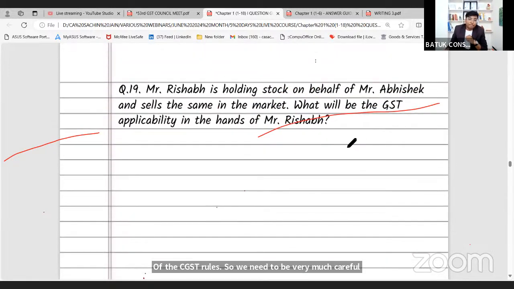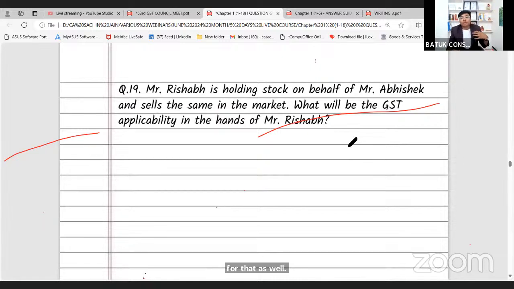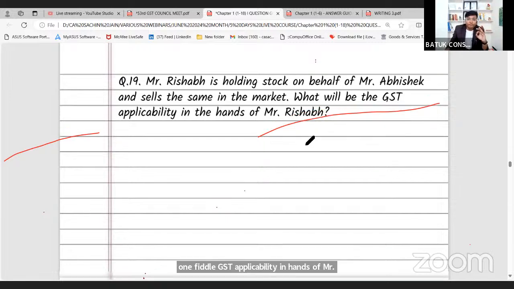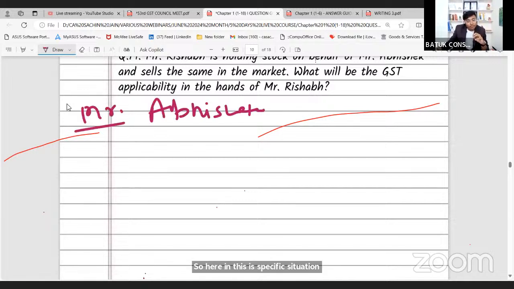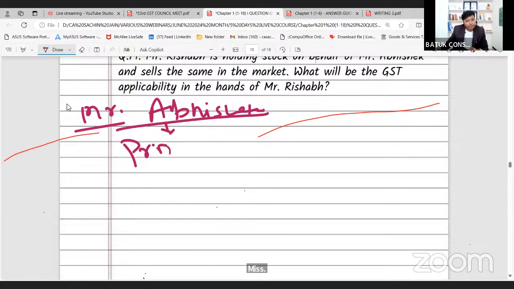Question number 19. Mr. Rishabh is holding stock on behalf of Mr. Abhishek and sells the same in the market. What will be the GST applicability in the hands of Mr. Rishabh? Okay. So here in this specific situation, Mr. Abhishek is a principal.